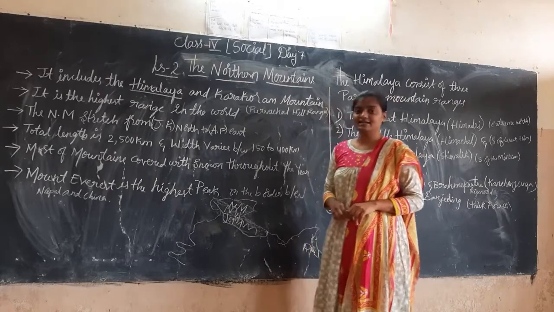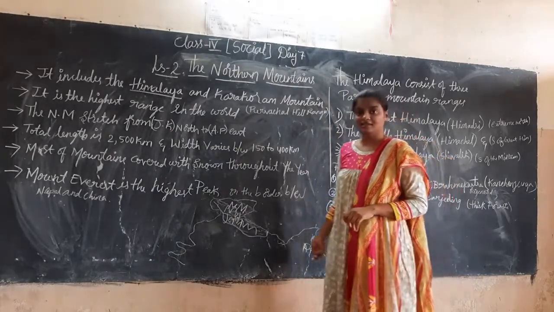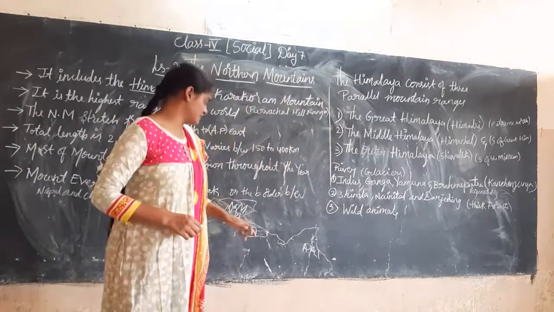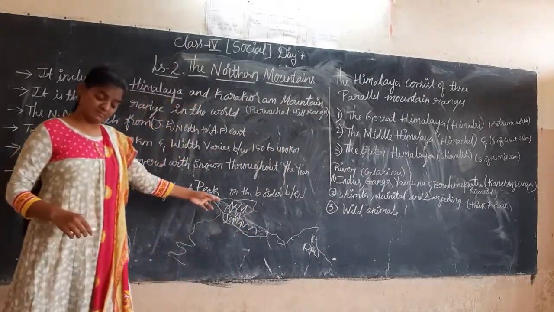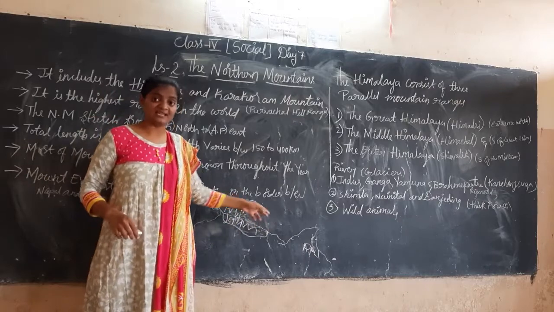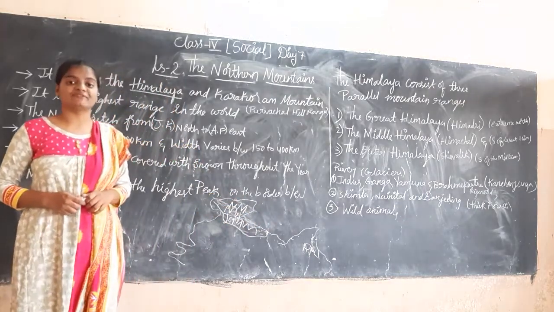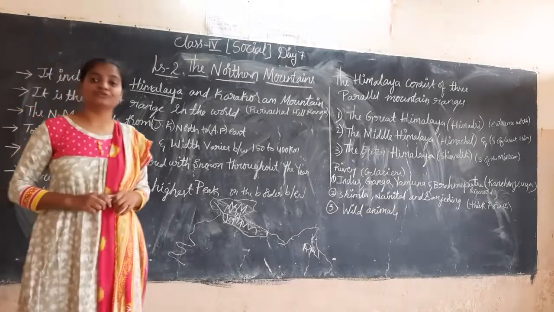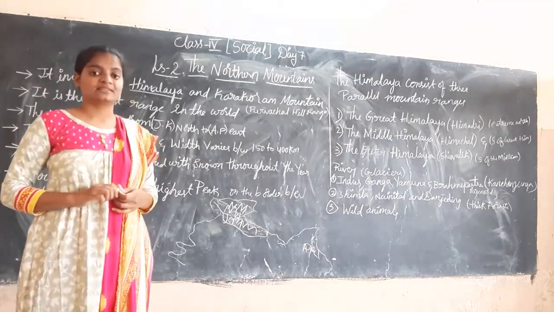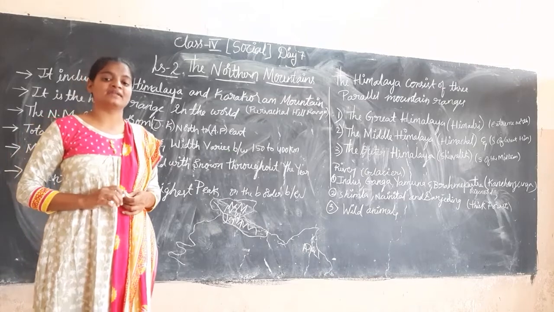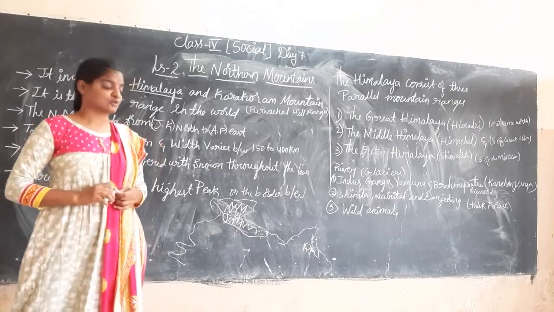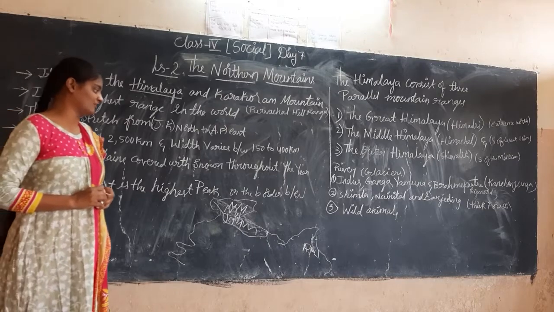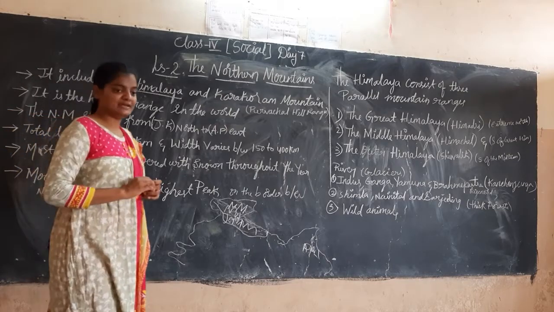Its length from Jammu Kashmir to Arunachal Pradesh is nearly 2,500 kilometers, and the width is 150 to 400 kilometers. Mount Everest is the highest peak, on the border between Nepal and China.